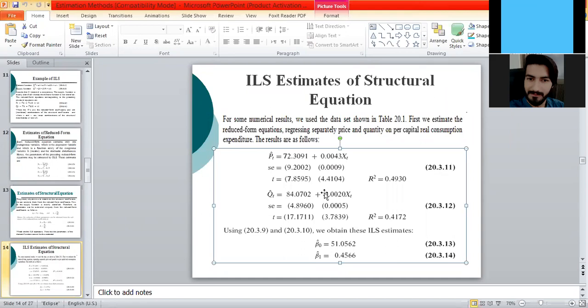These are the numerical values of the reduced form coefficients that we obtained after estimating the reduced form equations by applying OLS.